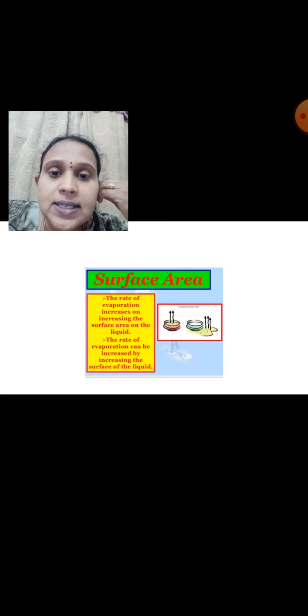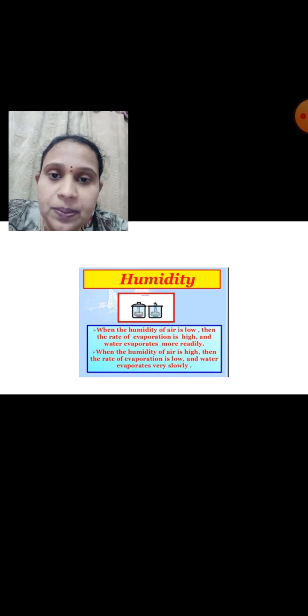Because in the china dish the surface area is larger and more water particles are on the uppermost layer of the surface. So it is in contact with the air, and the air takes away the water particles in a gaseous state. So the more the surface area, the more the evaporation. The less the surface area, the less the evaporation.